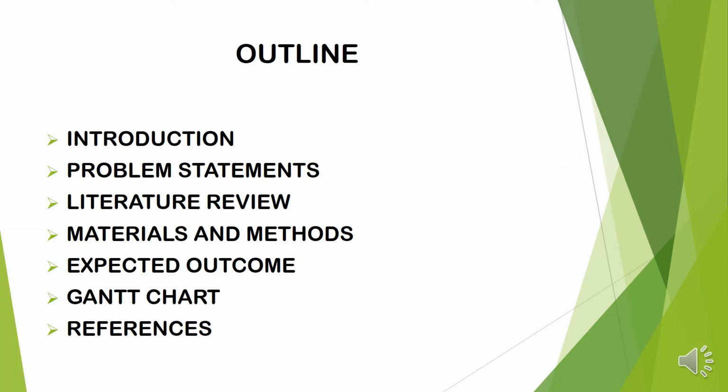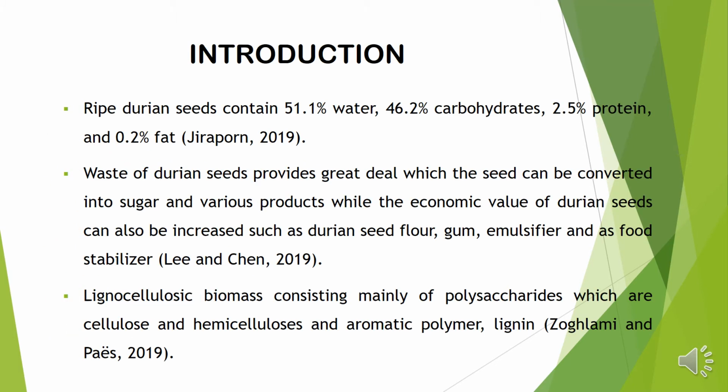The outline of my presentation includes introduction, problem statements, literature review, materials and methods, expected outcome, Gantt chart and references. For the introduction, according to Jeropon, ripe durian seeds contain 51.1% water, 46.2% carbohydrates, 2.5% protein, and 0.2% fat. Recent studies led by Li and Chen stated that the seeds can be converted into sugar and various products such as flour, gum, emulsifier, and food stabilizer.